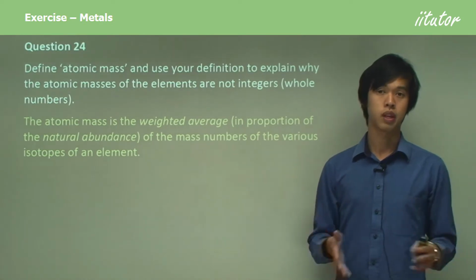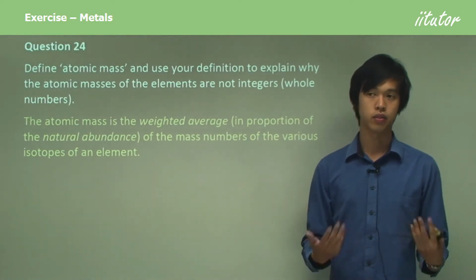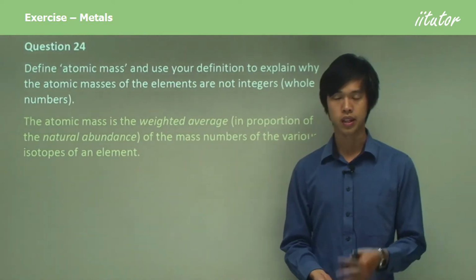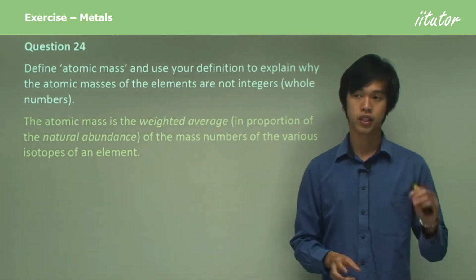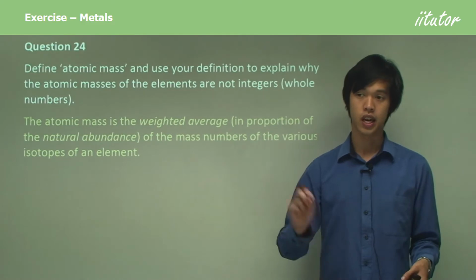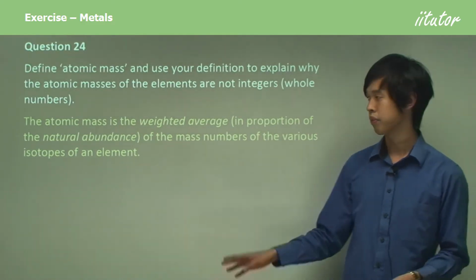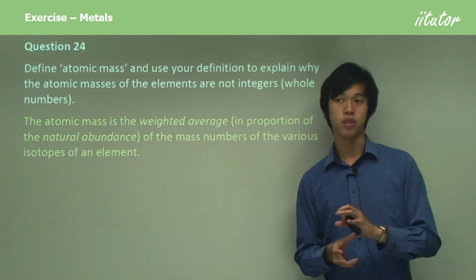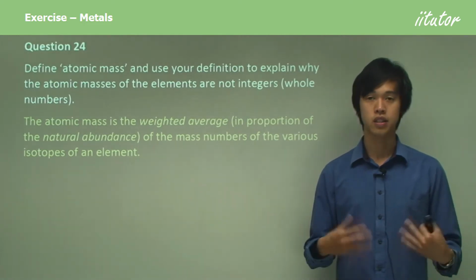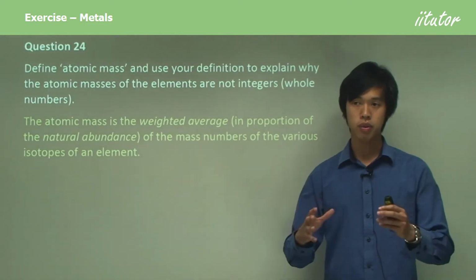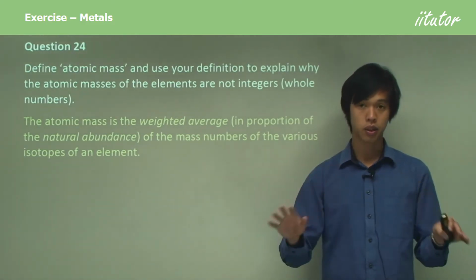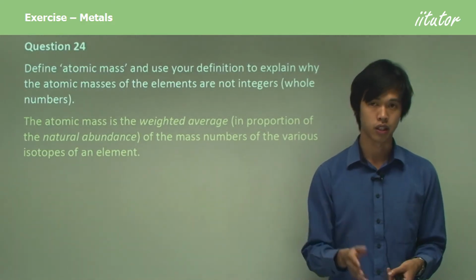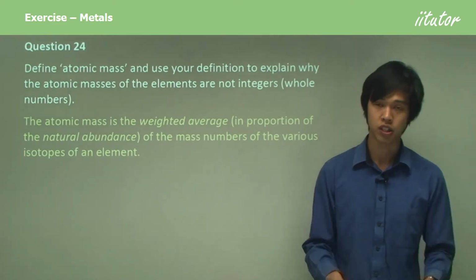Let's take carbon. Carbon can exist in various forms called isotopes, and these isotopes have different numbers of neutrons. So one isotope may have 6 neutrons, the other one might have 7, 8, 9, etc. Okay? So they have different numbers of neutrons, but they don't occur in the same proportion. The carbon with the mass number of 12 is the most common, and the other ones, like carbon 14 or carbon 13, carbon 11, are much less common.